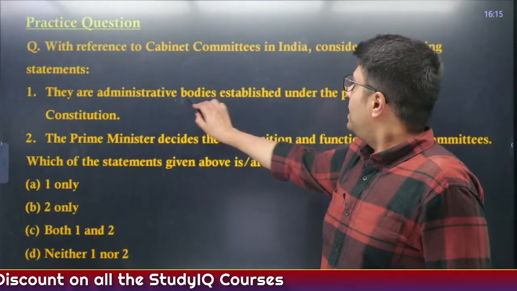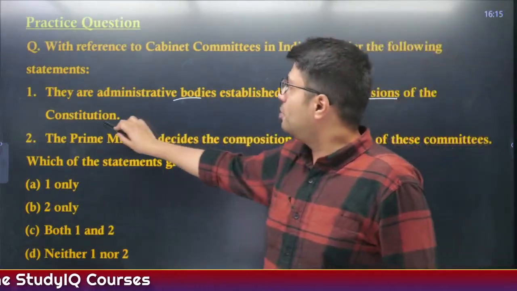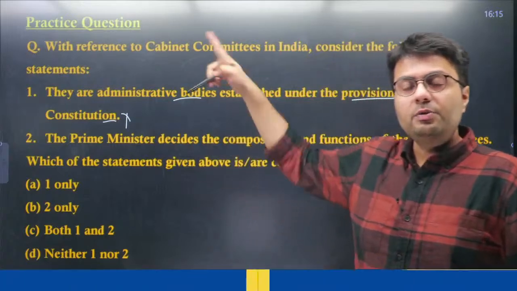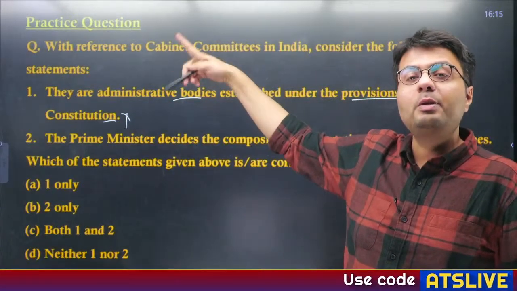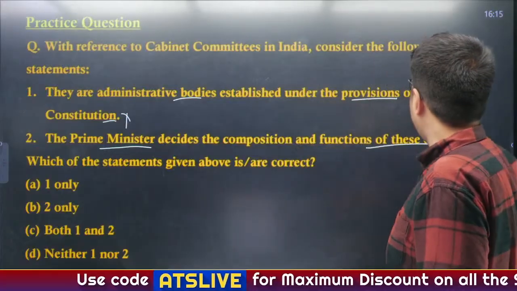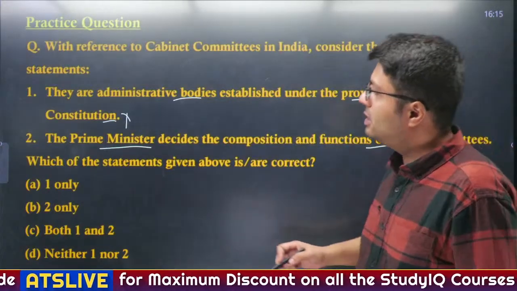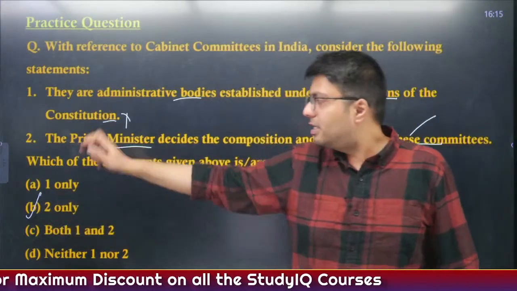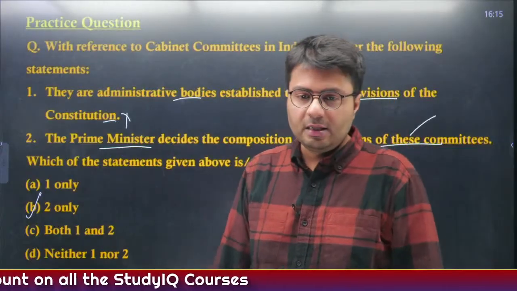Well, they are administrative bodies established under the provisions of the Constitution. Again, incorrect. I told you these were established as per the rules, that is, the Government of India Transaction of Business Rules. The Prime Minister decides the composition and functions of this committee. This is correct. So the first is incorrect, the second is correct. Option B is the right answer.